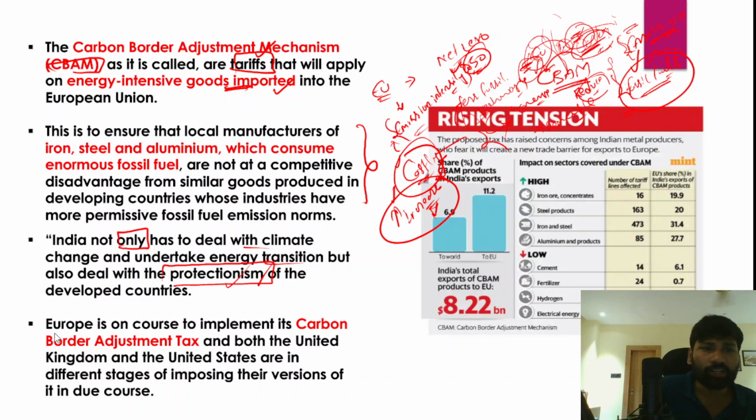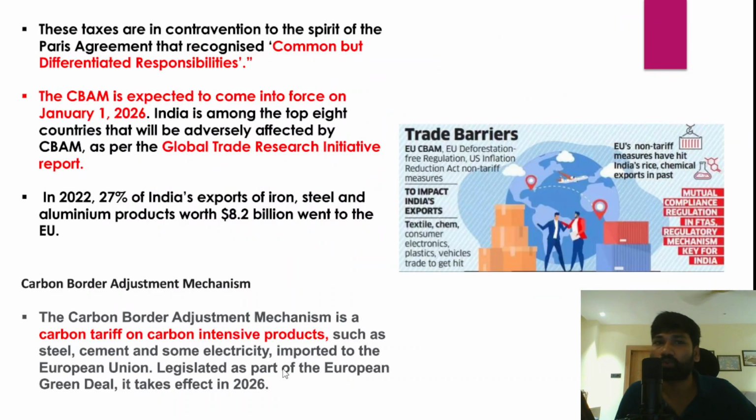In fact, Europe has been making all the preparations to implement this carbon border adjustment tax, and both the United States and the United Kingdom are also at different stages of imposing their versions of carbon taxes very soon. That will be one of the factors which will impact India's exports into the European Union and other developed countries in the West.